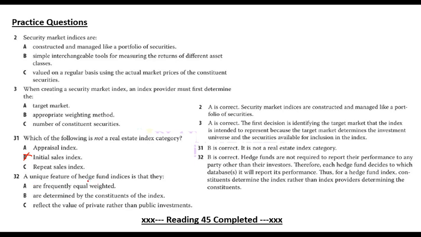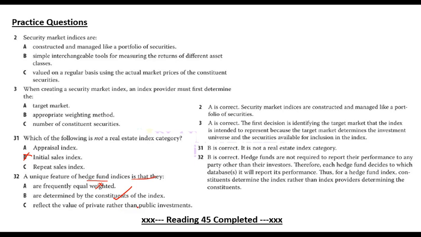A unique feature of hedge fund indices is that they are frequently equally weighted, may or may not be, or are determined by the constituents of the index. Constituents of the index themselves determine their inclusion. They themselves decide whether they want to be included or not. So B is the correct answer. The index constructor will not decide which hedge fund is to be included. The hedge fund itself will decide whether it wants to be a part of it or not. So they are determined by the constituents of the index.